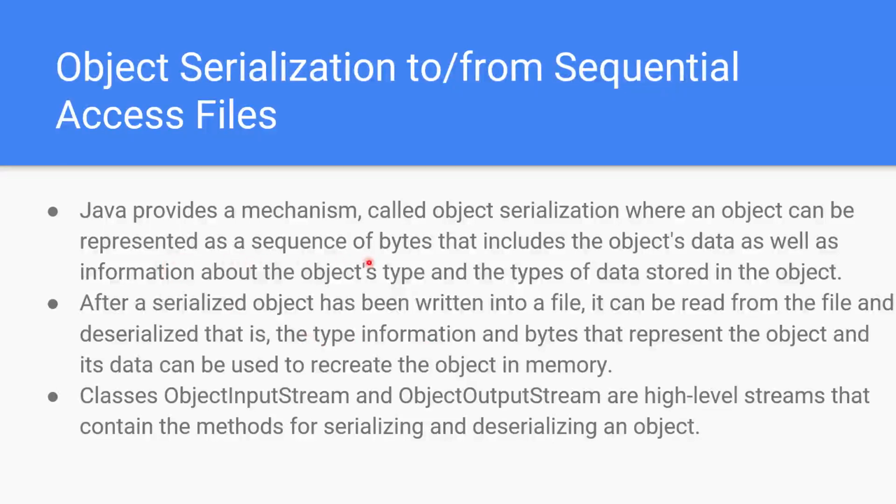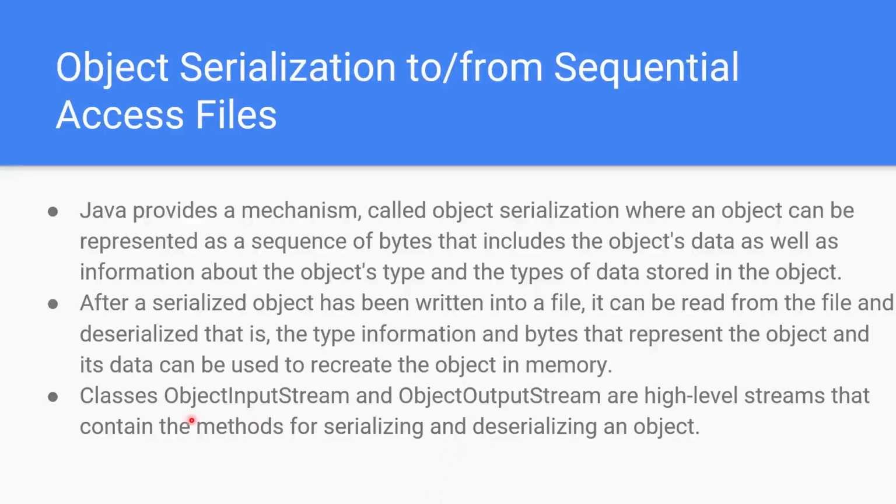And Java provides a mechanism called object serialization, where an object can be represented as a sequence of bytes that includes the object's data, as well as information about the object's type and the data stored in the object. So after serialization, data can be written to a file and it can be read from the file. Deserialized, that is the type of information, the bytes that represent the object, and the data that can be used to recreate the object in memory.